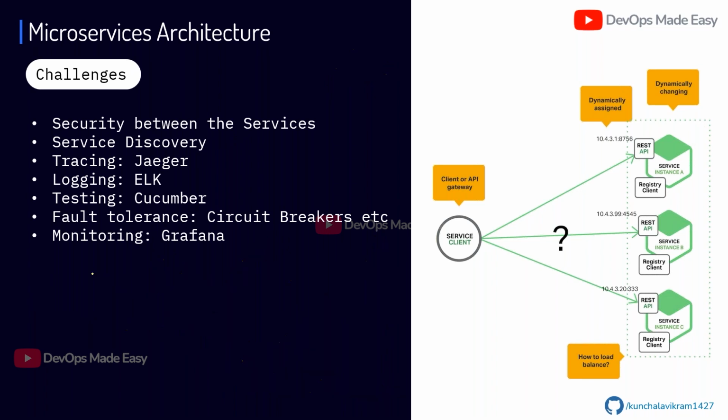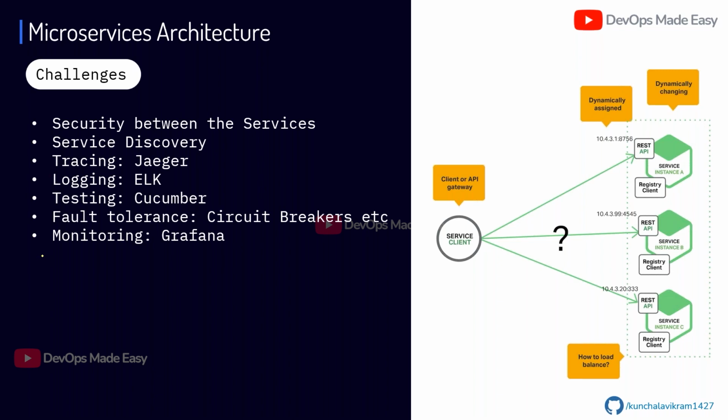And the last one is monitoring. How to monitor your services, like what is the request rate, what is the response rate, how many successful requests a microservice is making, how many of them failed, how many succeeded. So these are various challenges if you're moving from a monolithic to a microservices based architecture. Some of the challenges are addressed by Kubernetes, like service discovery, but the other challenges cannot be directly